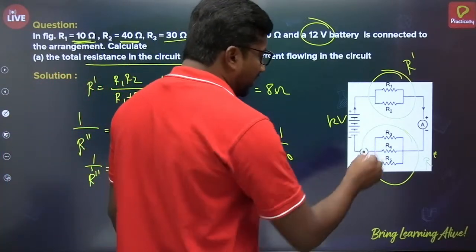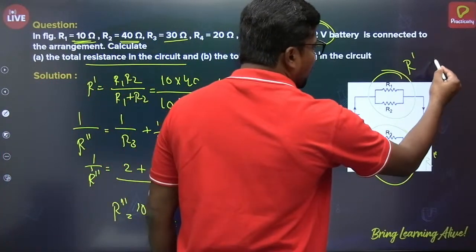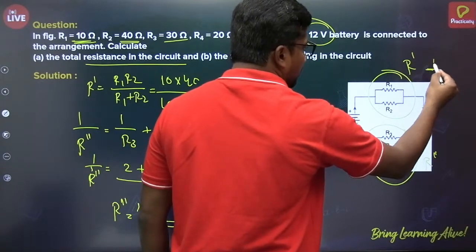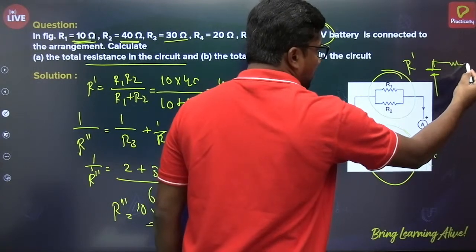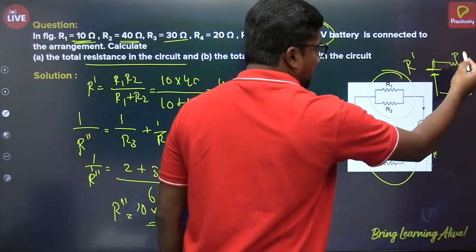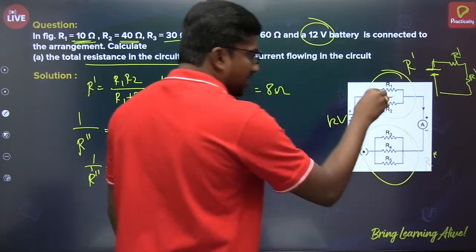But if you look at this R dash and this R double dash, now if you redraw that diagram, this is the source voltage, this is R dash and this is R double dash. How are they connected? They are in series now.